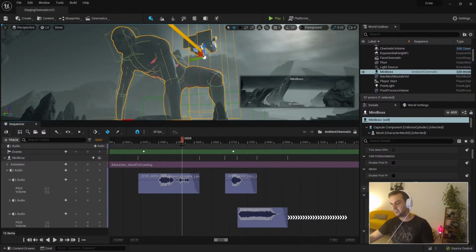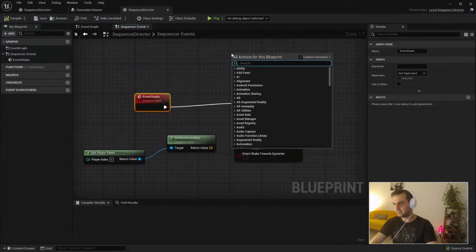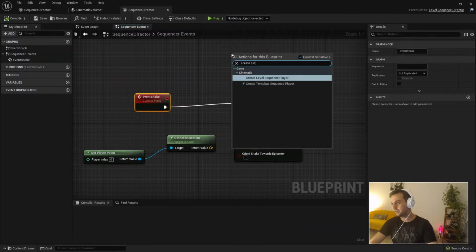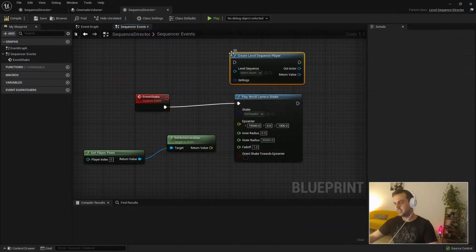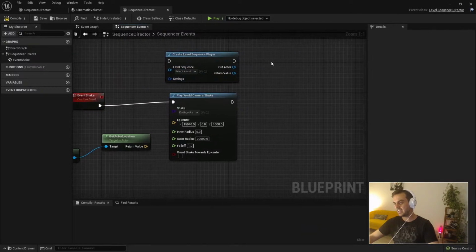I can trigger this cinematic inside the other cinematic with this. Basically, I can just go here, create level sequence player, put the sequence I need and trigger all that inside the other cinematic.